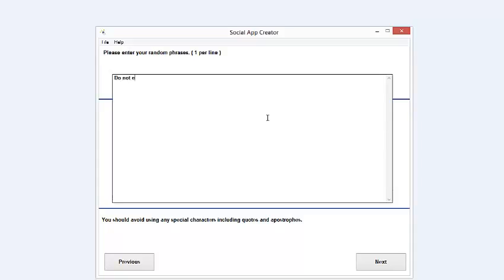So let's put a couple in. Do not eat yellow snow. Avoid putting jam on toasters. Never eat socks on a Tuesday. You get the idea. You just put one in per line. It's that easy. Right, now let's click next.